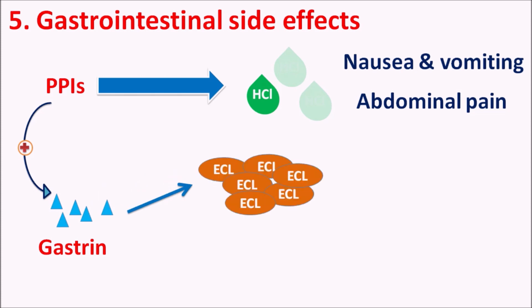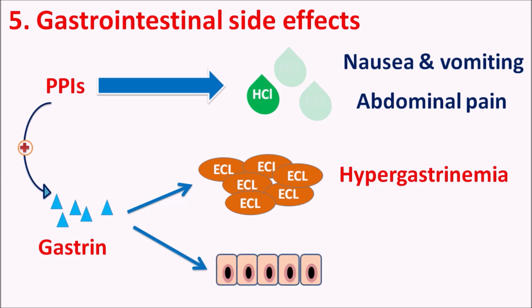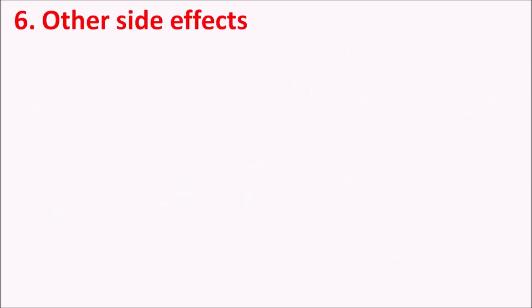So this enterochromaffin cell proliferation is coupled with the hypergastrinemia, and this gastrin can also increase the proliferation of gastric mucosal cells. So hypergastrinemia may result in some development of gastric cancer in the patients. So care should be taken to monitor any symptoms of gastric cancer when these PPIs are prescribed for several years.